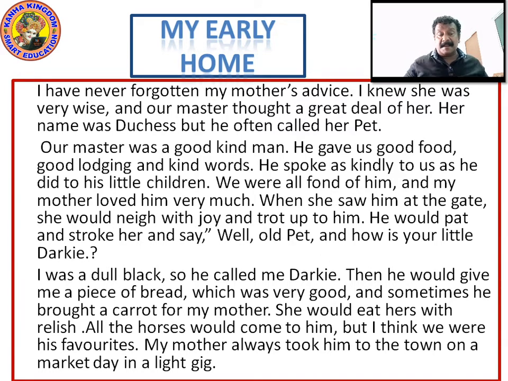I was a dull black, so he called me darky, right? Then he would give me a piece of bread which was very good. And sometimes he brought a carrot for my mother. She would eat hers with relish. All the horses would come to him, but I think we were his favorites.